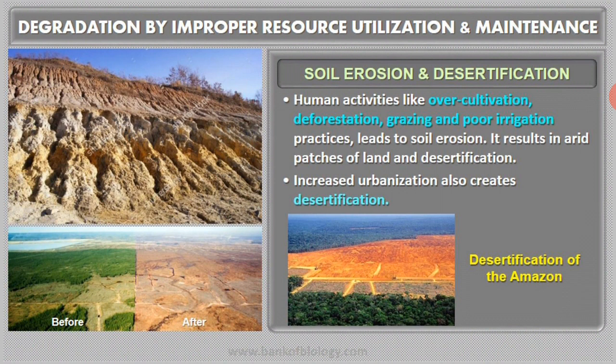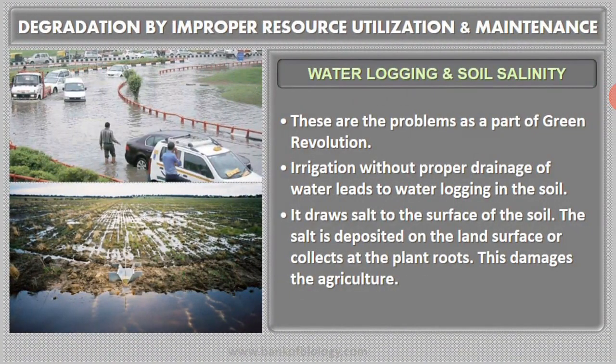Another bad impact of improper resource utilization is water logging and soil salinity. Usually you know that irrigation is good for the land, but irrigation without proper drainage of water will lead to water logging in the soil.